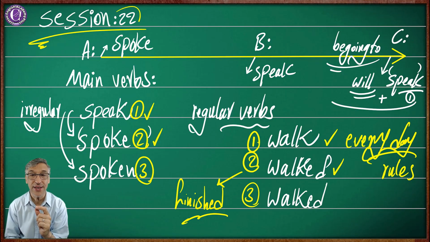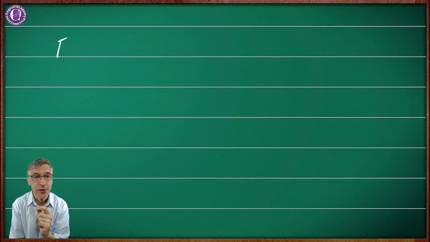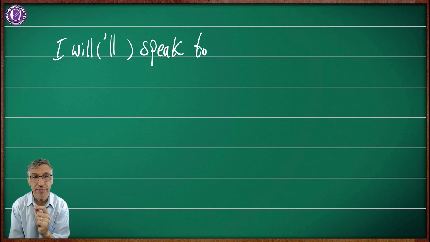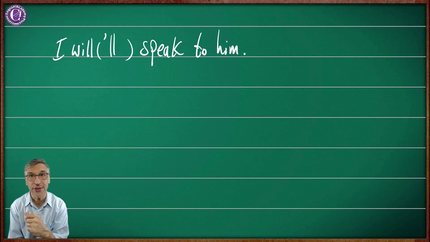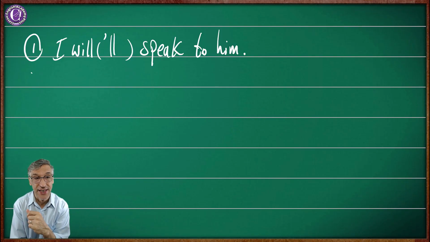Okay, now let's make some examples. I will speak. I will, or I'll speak to him. It is a sudden decision. Yes, of course. I am very sure about this first sentence.